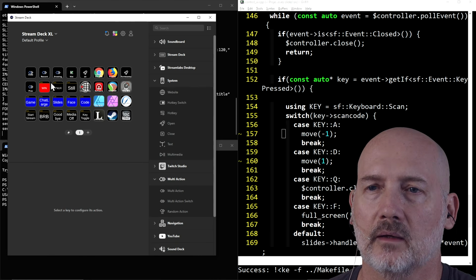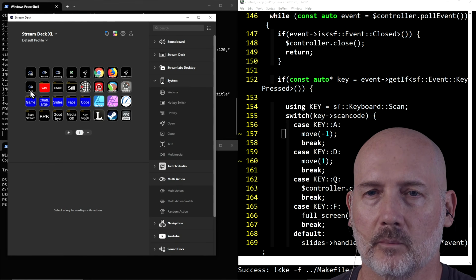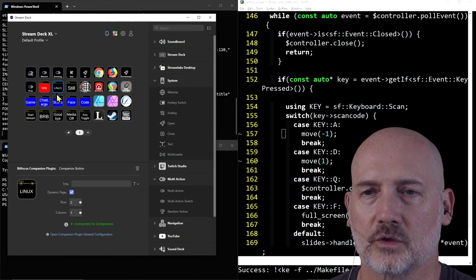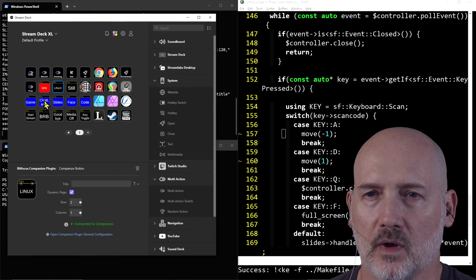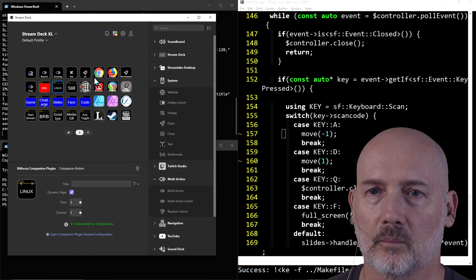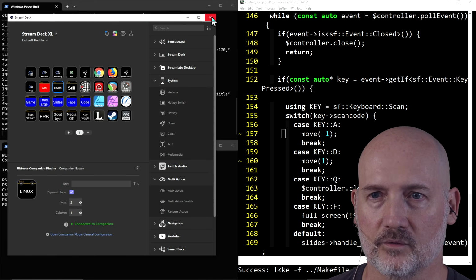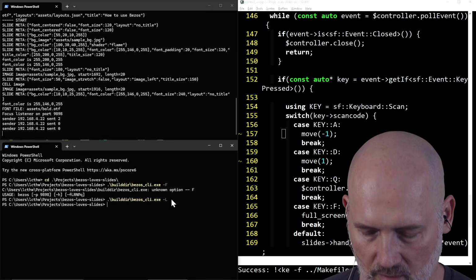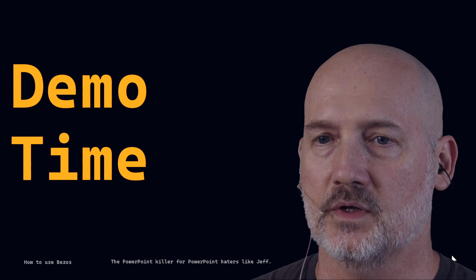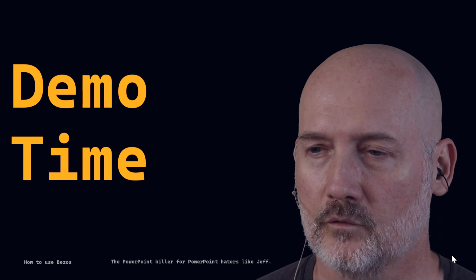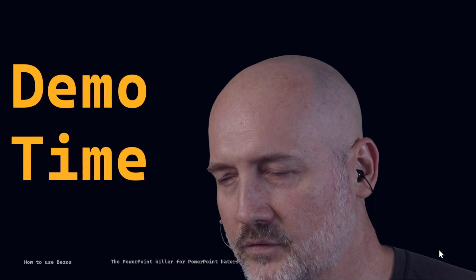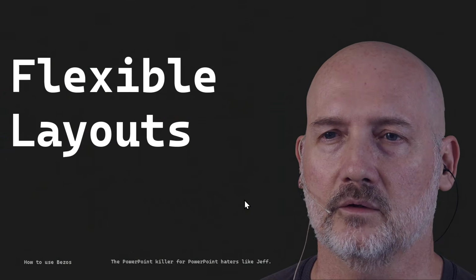And here's my Stream Deck. I just have a button for presentation, and I have a button for Linux. To go to Linux, I can do all sorts of options. So when I hit presentation, which is one of the buttons on my thing, it automatically goes over to the presentation input. And it also focuses the mouse over there. So you can see the mouse kind of hidden behind me, so that way I can control it.